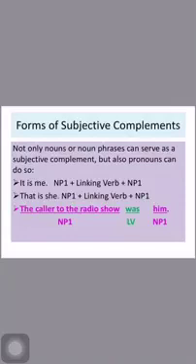So over my head here means complex, complicated, incomprehensible. So what does this mean? This means the forms of the subjective complement in pattern 2A could be adjective, adjectival, or a prepositional phrase. So you see 3 different forms being a subjective complement in pattern 2A.